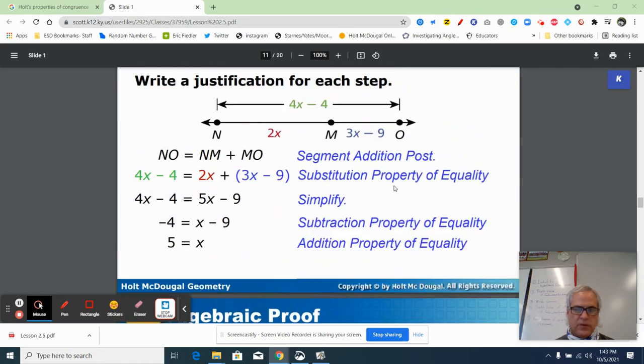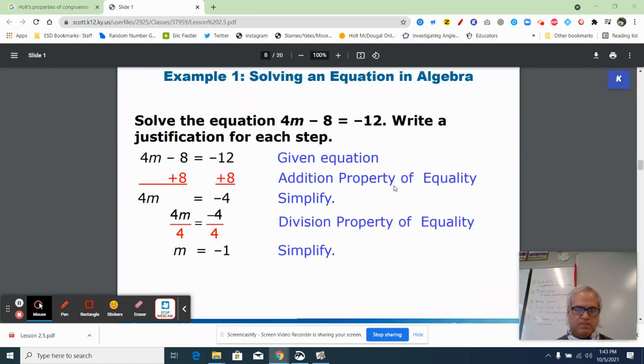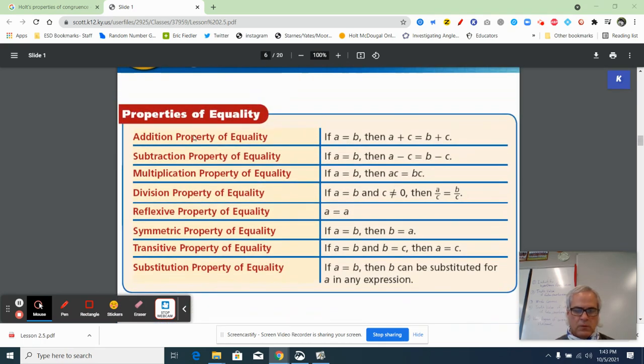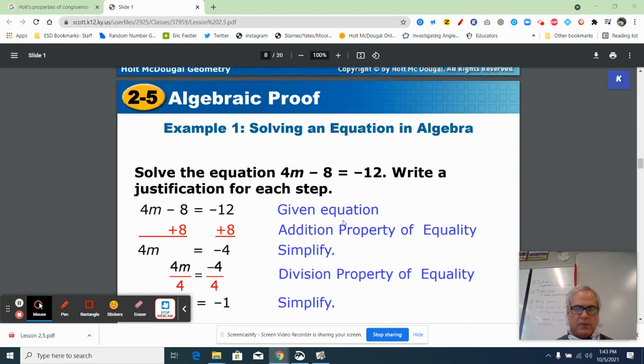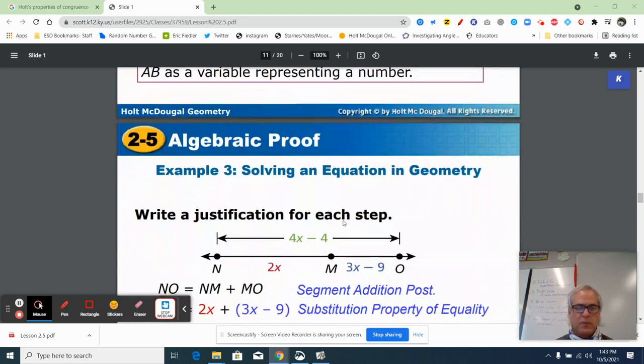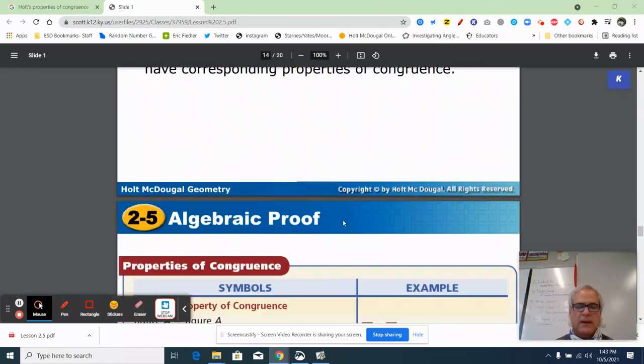Let's go back and look at the reflexive property for algebra. Reflexive property, A is equal to A. So something is equal to itself. I'm not going to do that every time because I get a little dizzy going back and forth like that.